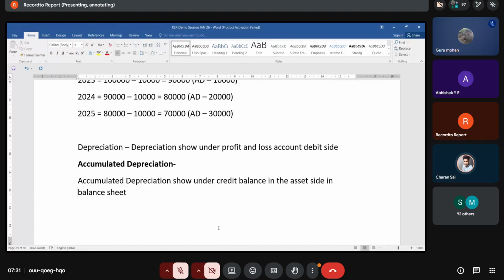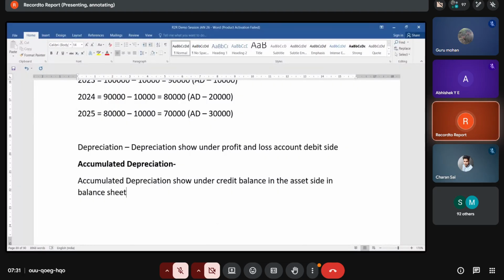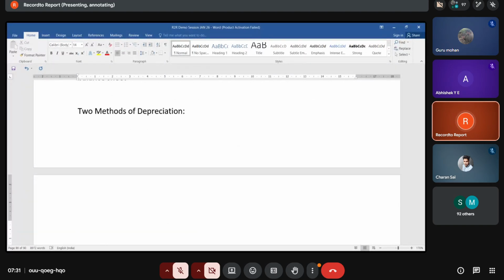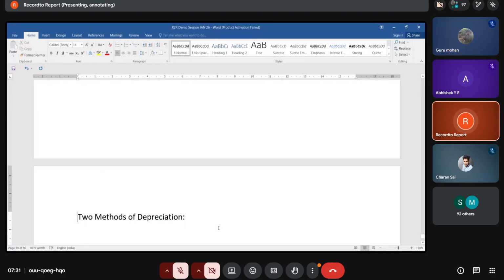There are two methods of depreciation calculation. We have many methods, but we will discuss the most frequently used ones. How many methods of depreciation do we have? Two.